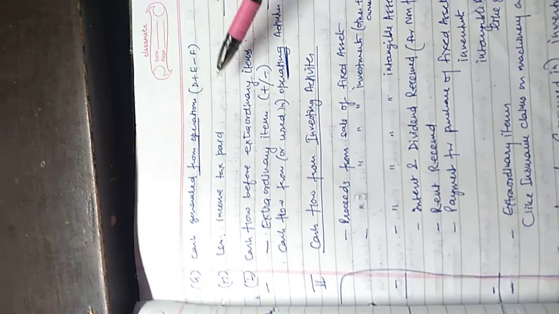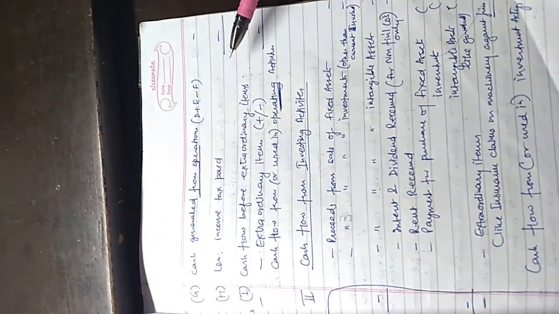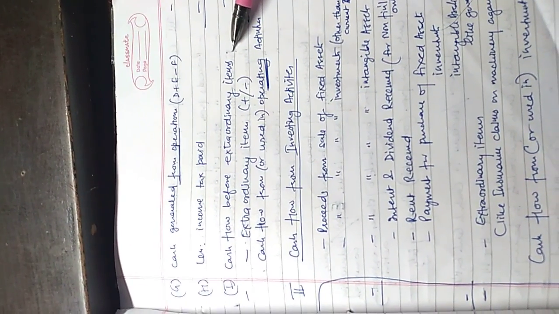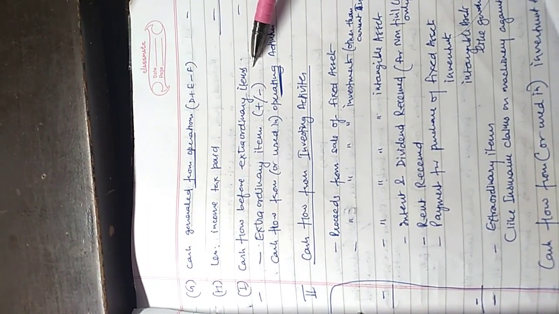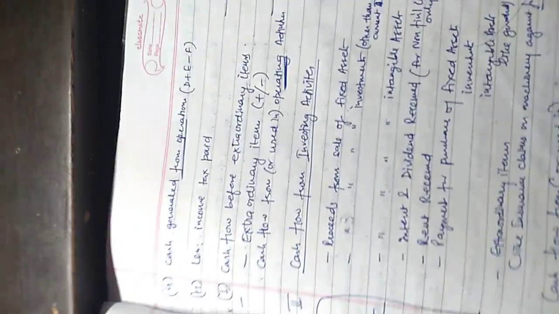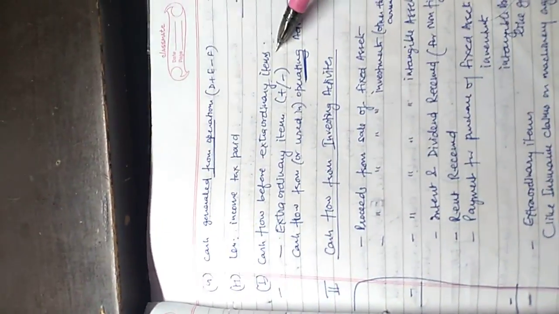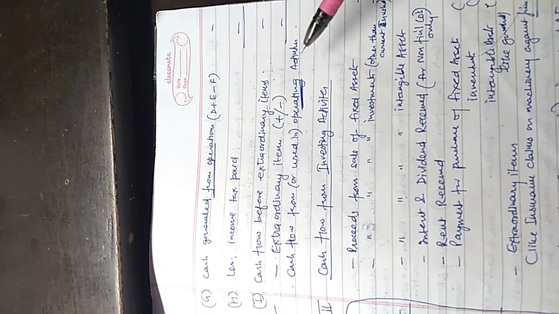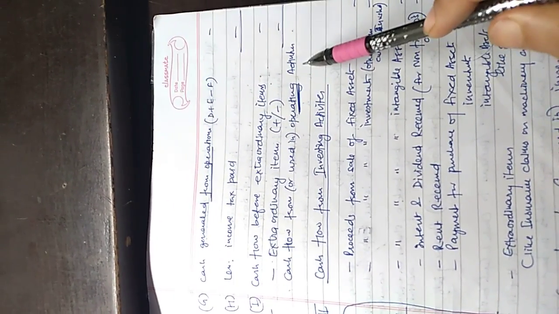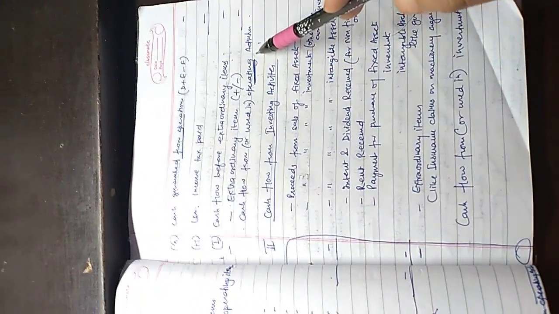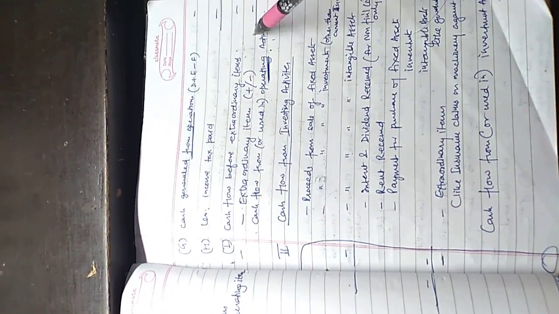Then we adjust extraordinary items, which can either increase or decrease the cash flow. When we adjust them, we get cash flow from operating activities, that is, cash flow from business operations.